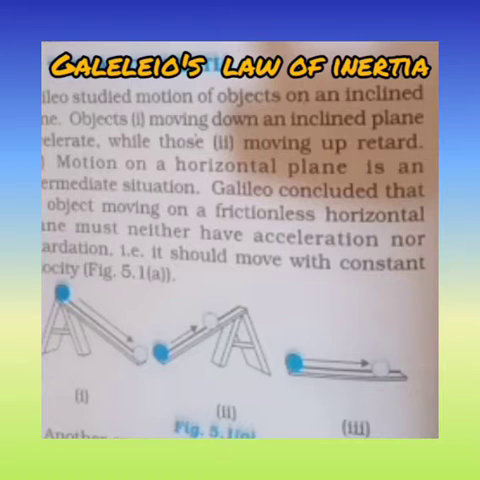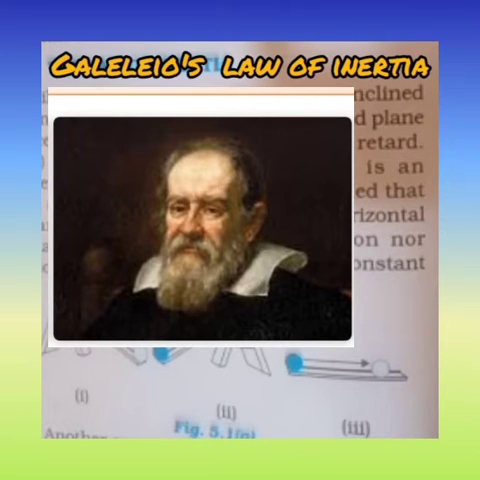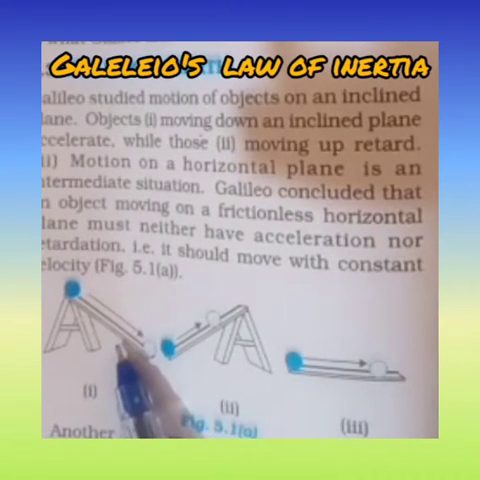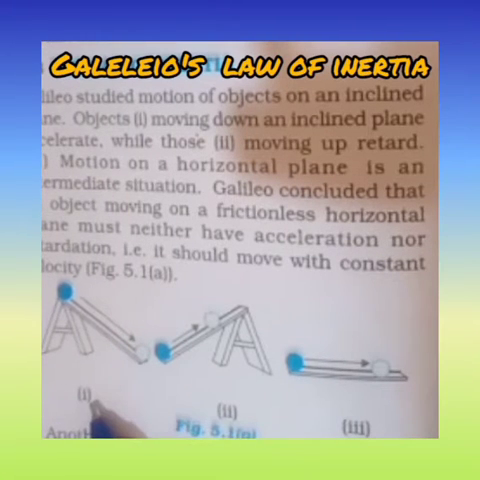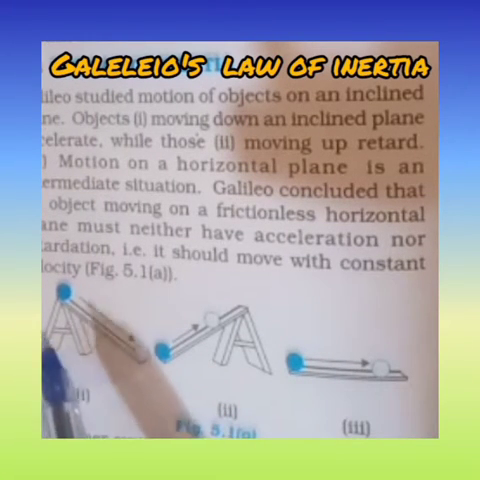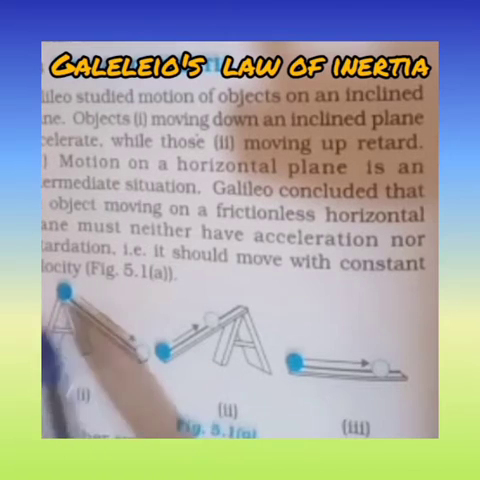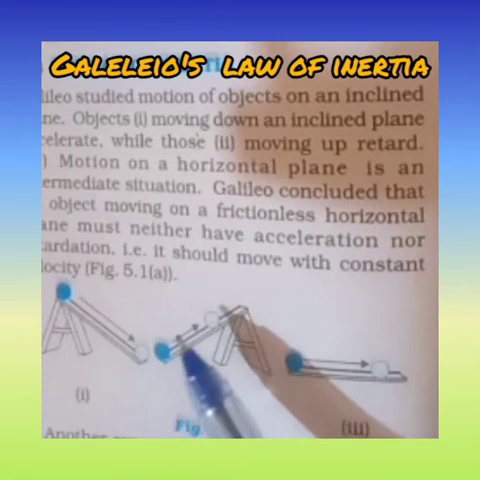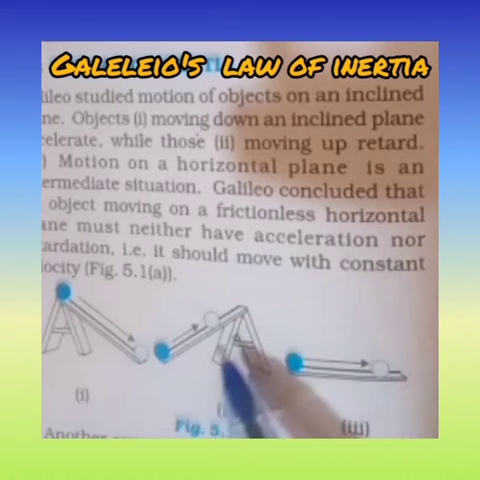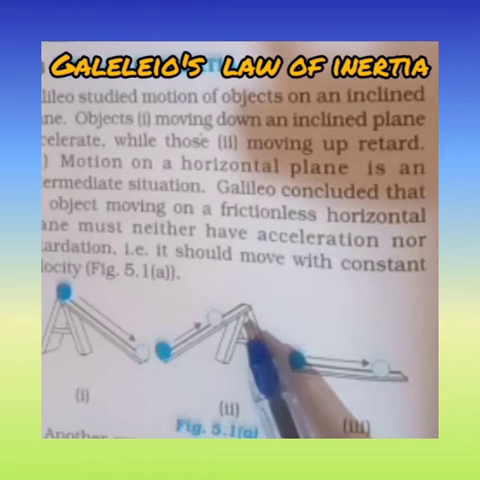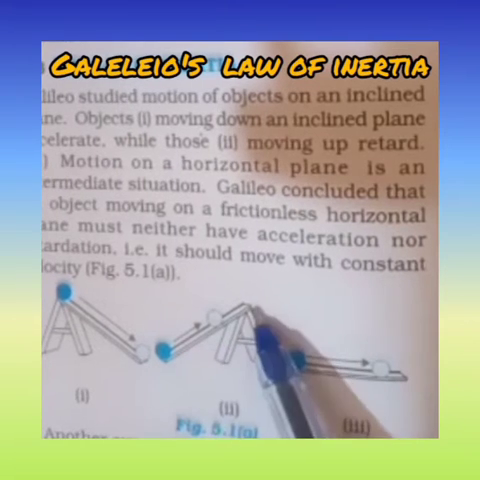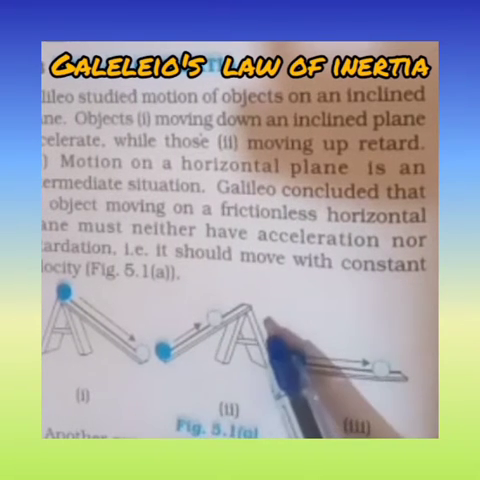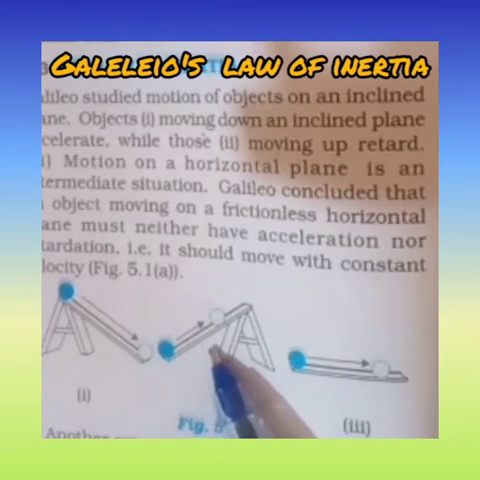The next one is Galileo's experiments on the motion of objects. Galileo studied the motion of objects on an inclined plane. Here, in the first picture, the object is moving down an inclined plane. Here the motion increases, that means it accelerates, and its speed increases. While in the second case, the object is moving up, so the motion is retarded, that means its speed decreases.